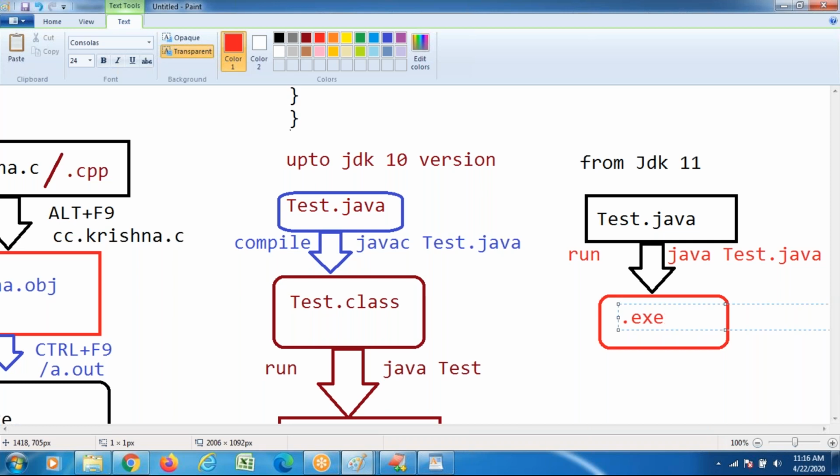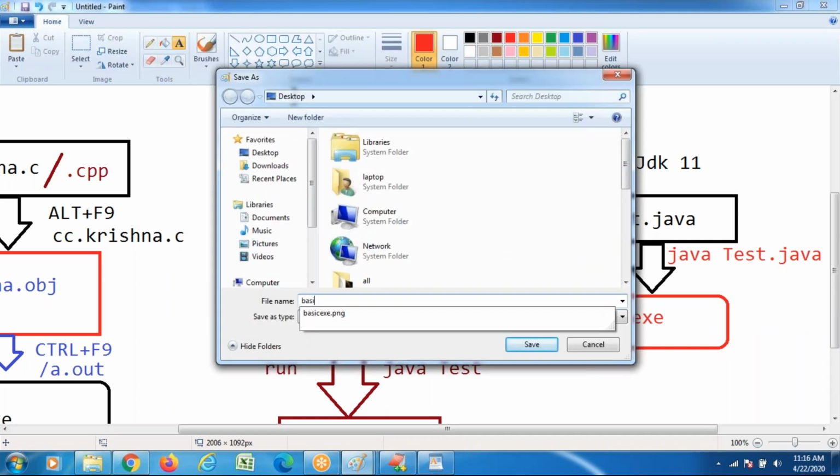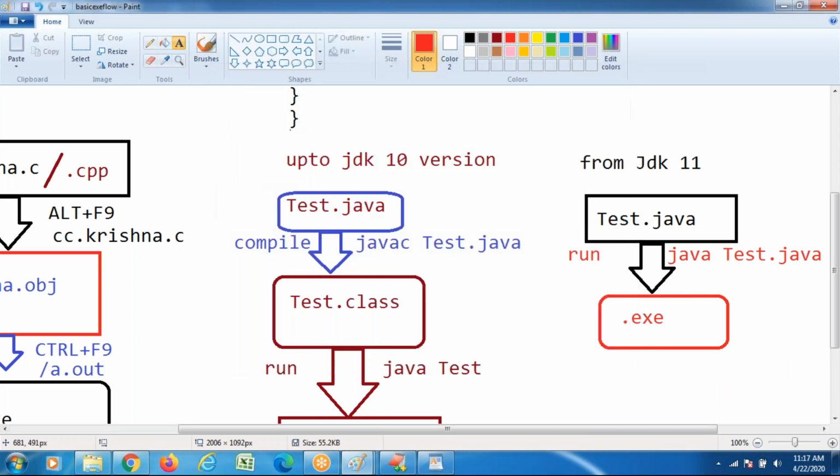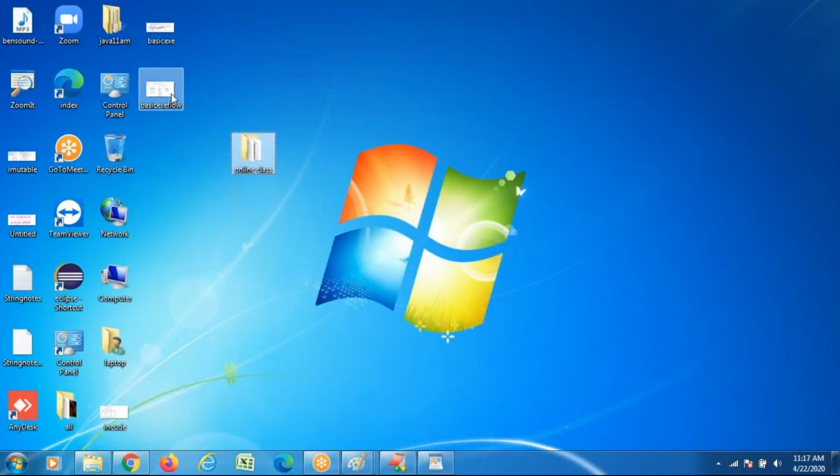Up to JDK 10 version, what is the execution flow? This is the JDK 10 version execution flow. From version 11, what is the thing?